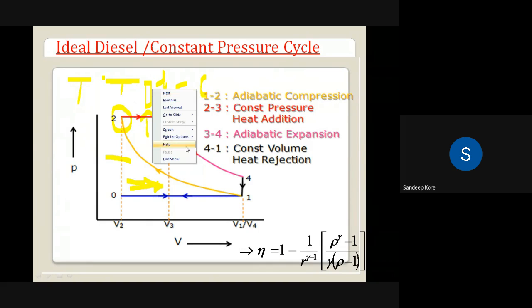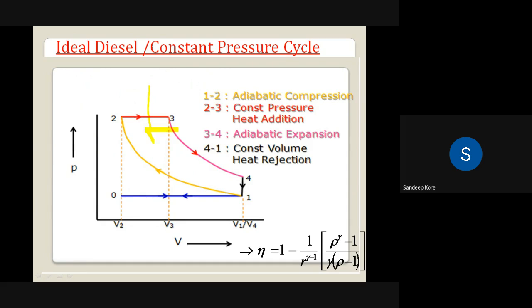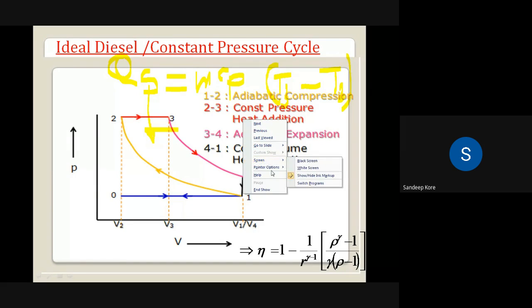So during the process 2 to 3, we are supplying the heat Qs. Qs is the heat supplied during process 2 to 3, and that amount of heat supplied is equal to mass of the air times Cp of air times the change in temperature of air. The temperature increases from T2 to T3, so T3 minus T2 gives the heat supplied during the constant pressure heat addition process.